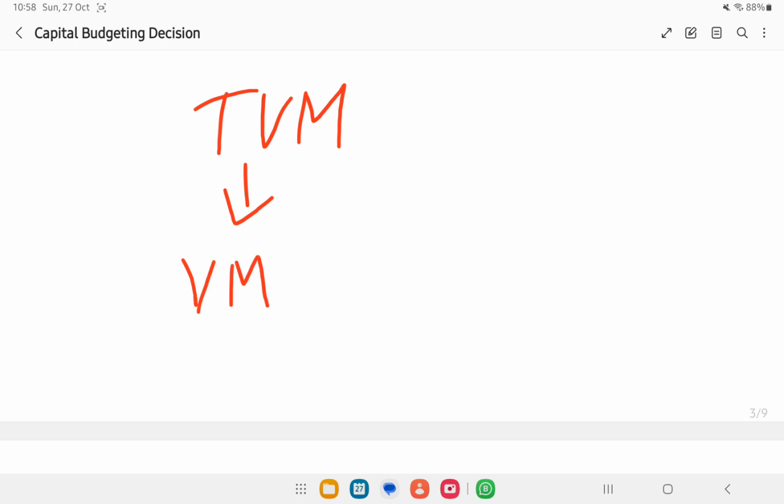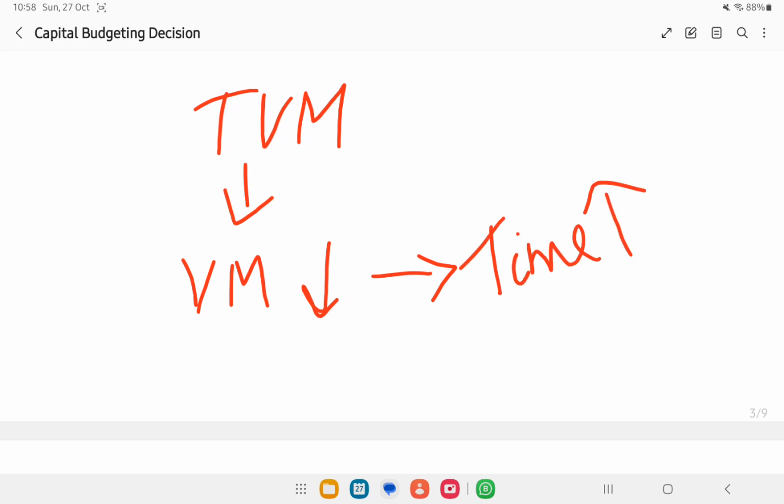To make it simple, we can say time value of money is a concept in finance which states that the value of money goes down with the passage of time. When time goes up, the value of money goes down. This concept needs some explanation, I will tell you.